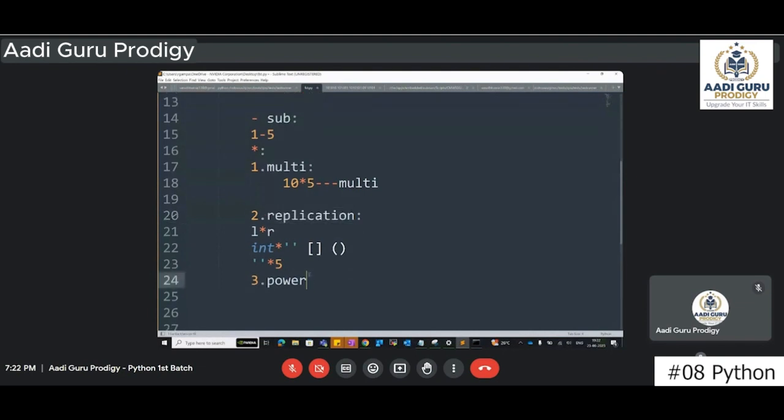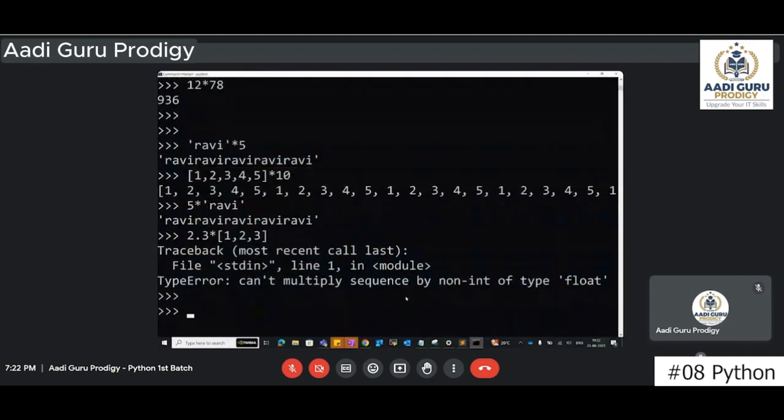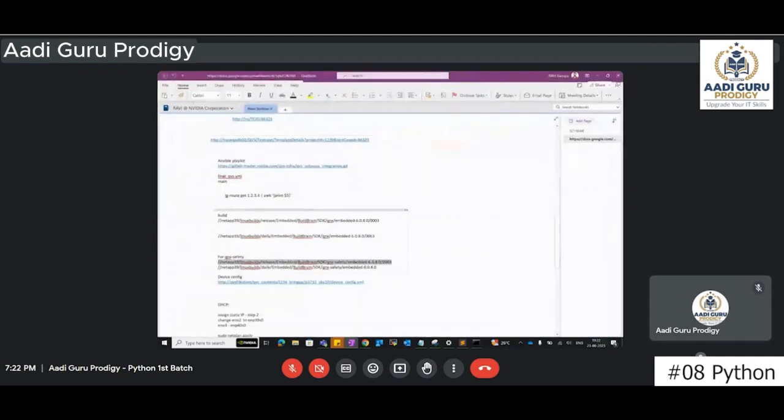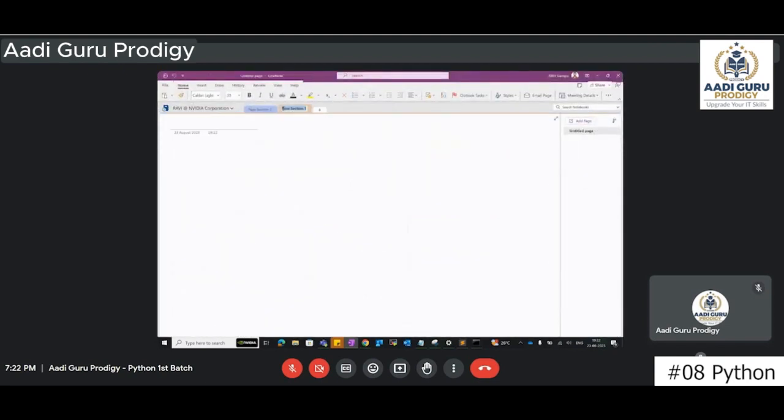Okay. So now power. Generally in mathematics, you have used a square, b square, a power 10, 2 power 10, a power 4, a power 5, a power 6. You're performing 2 square, 3 square, 2 cube, 3 cube, 4 cube. Now if you want to use 2 power 10, how do you write it generally?